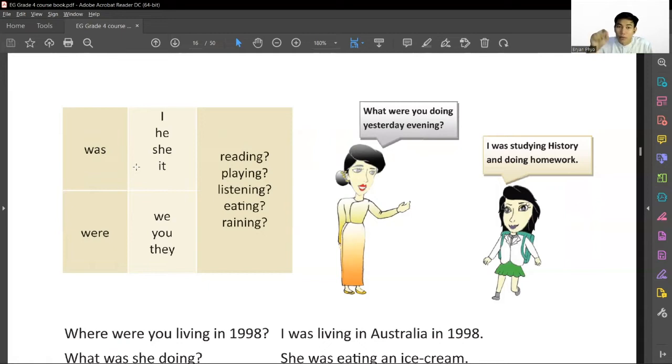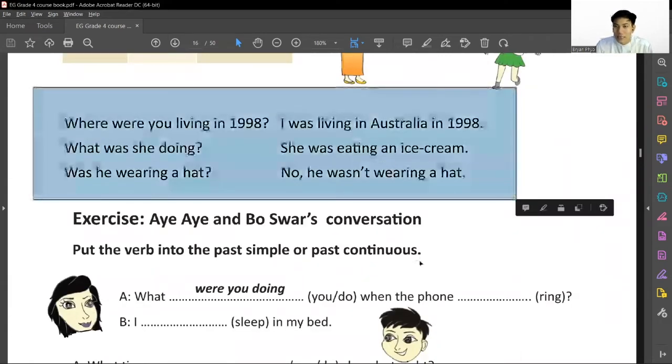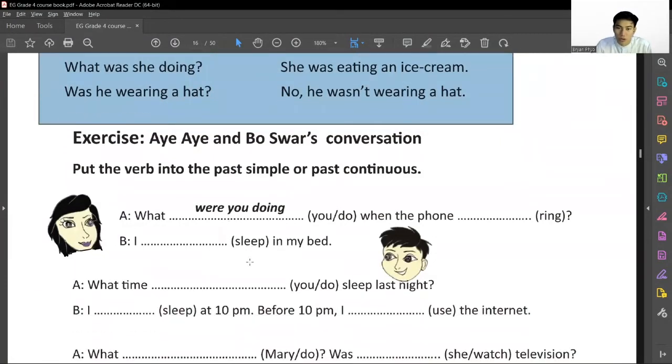In this case, we have to move the verb to be, which is was and were, to the front of the sentence. So it will be like: was I reading, was she reading. If the subject is plural, were we reading, were we eating, were you eating, were you sitting, like that. So let's go to another one. You may read these example sentences by yourself. For now, let's do an exercise.